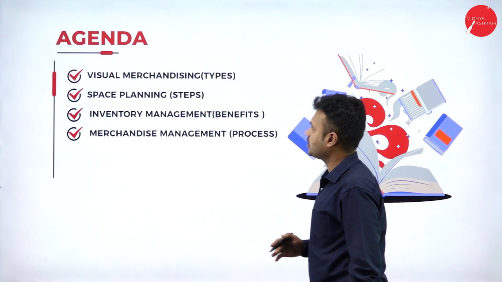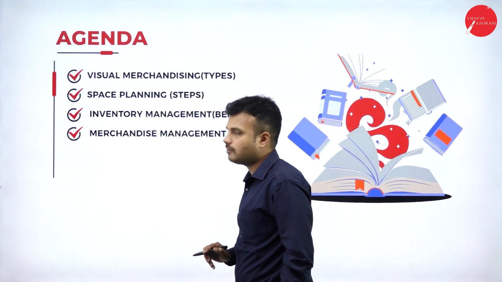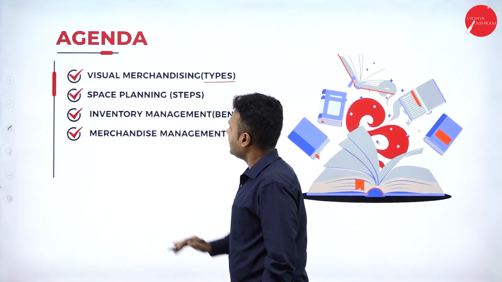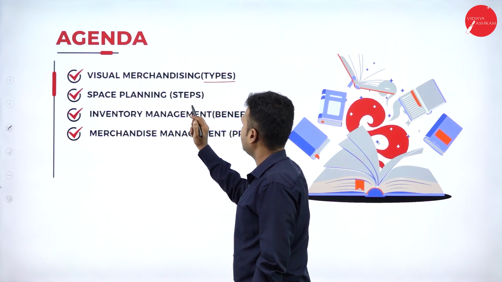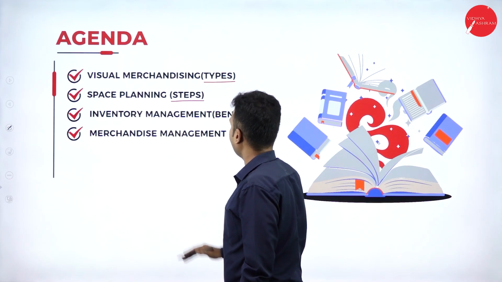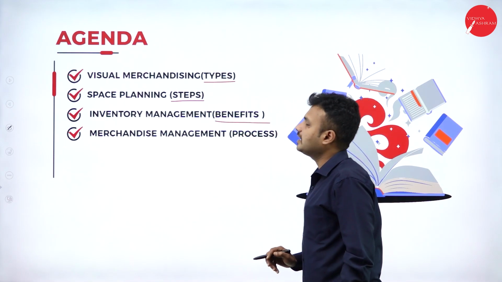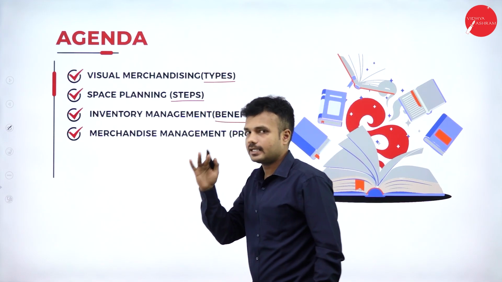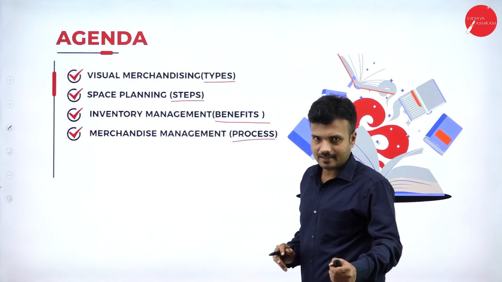This is the agenda of today's session. We are going with the concept of visual merchandising. Under the concept of visual merchandising, we are going with the types of visual merchandising. The second concept is space planning. Under the concept of space planning, we are going with the steps of space planning. The third concept is inventory management. Under inventory management, we are going with the benefits of inventory management. The fourth concept is merchandise management. Under the concept of merchandise management, we are going with the process of merchandise management.